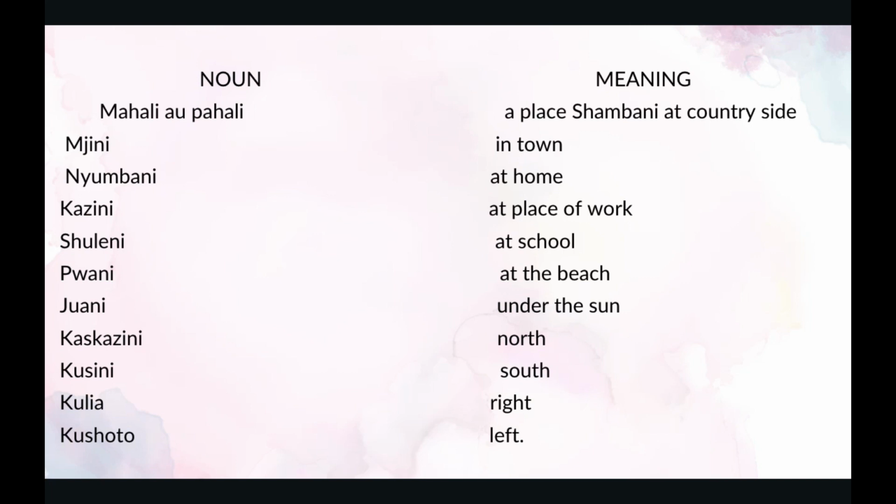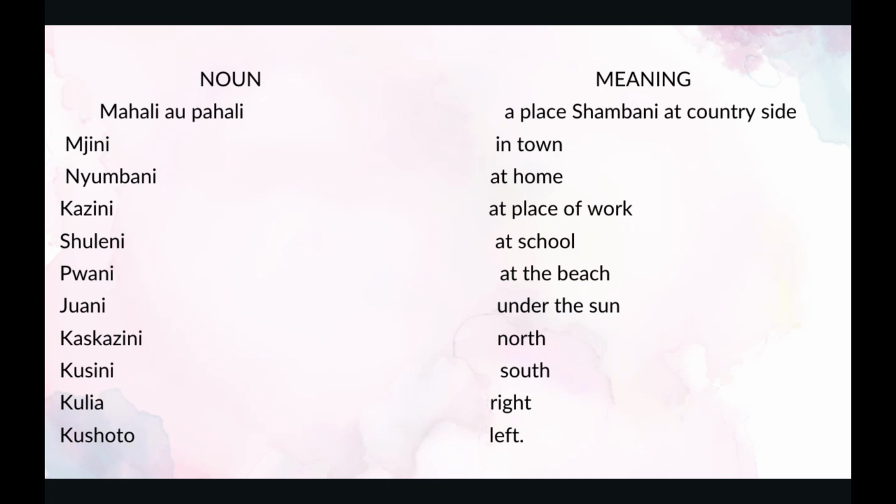The next one is shuleni. Shuleni is at school. The next one is pwani. Pwani is at the beach. The next one is juani. Juani is under the sun. The next one is kaskazini. Kaskazini is north. The next one is kusini. Kusini is south.